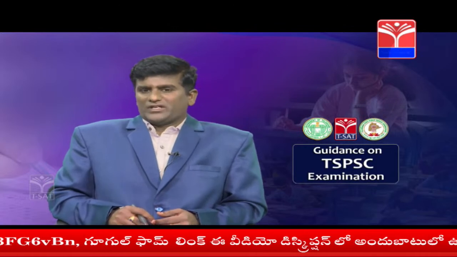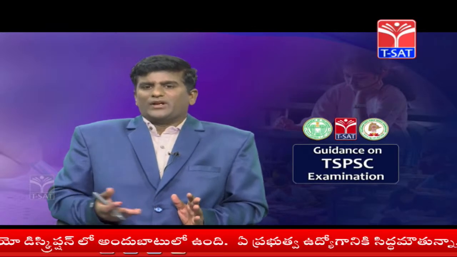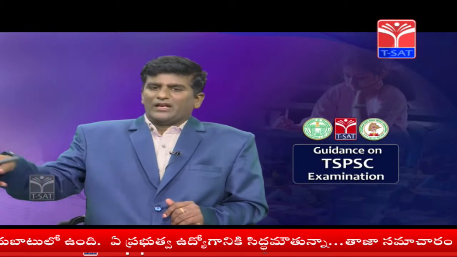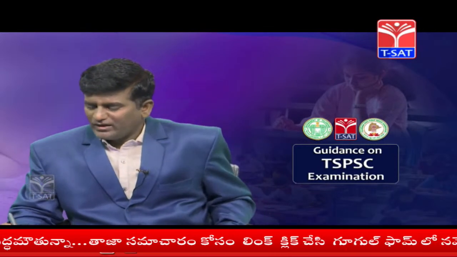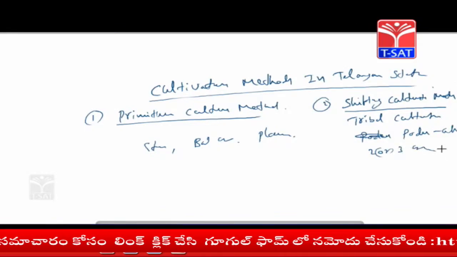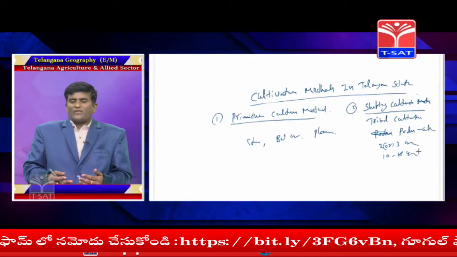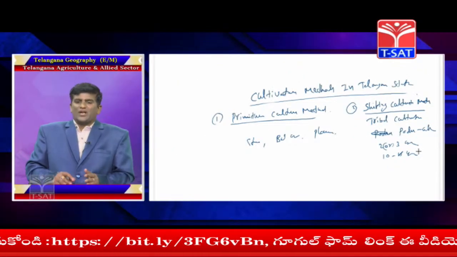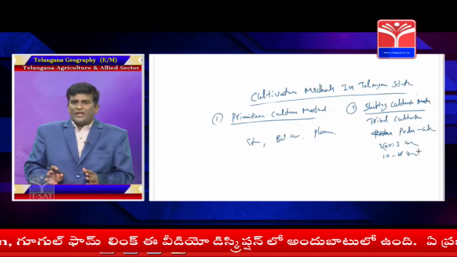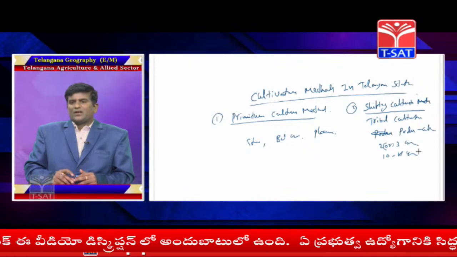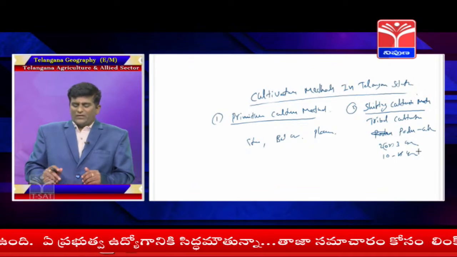What methods are applied in shifting cultivation? Especially tribal people select one forest area, cut the trees and burn them, and the ash remains. They till that field, sow the seeds, and maintain 2 or 3 crops, cultivating that particular land for 10 to 15 years. After the soil is deficient, what happens? They shift to another place, which is called shifting cultivation. Tribal people cultivate in tribal or forest areas, for example in the Bhadradri Kothagudem forest, Nallamala and Yeramala forest.